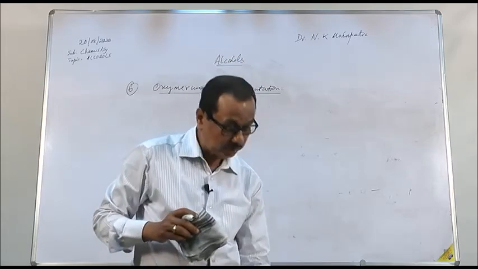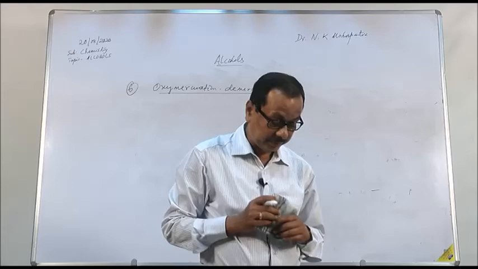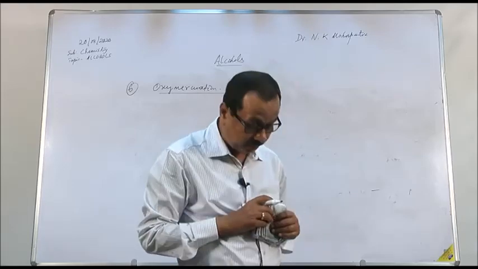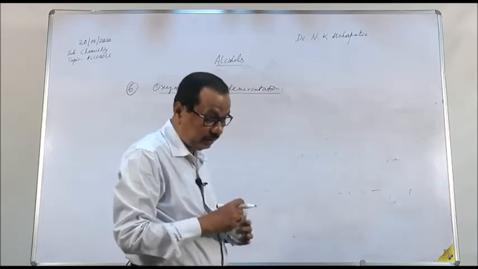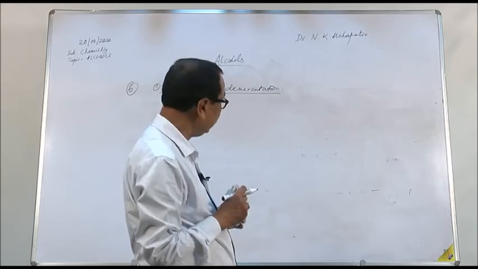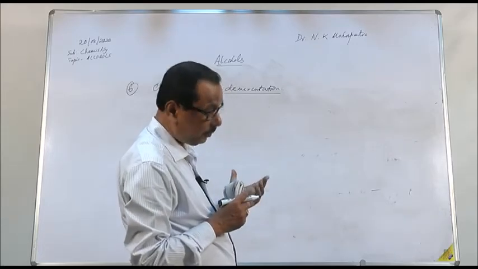When an alkene is treated with mercuric acetate in the presence of THF, an addition product is formed, which on reduction with sodium borohydride gives you alcohol.